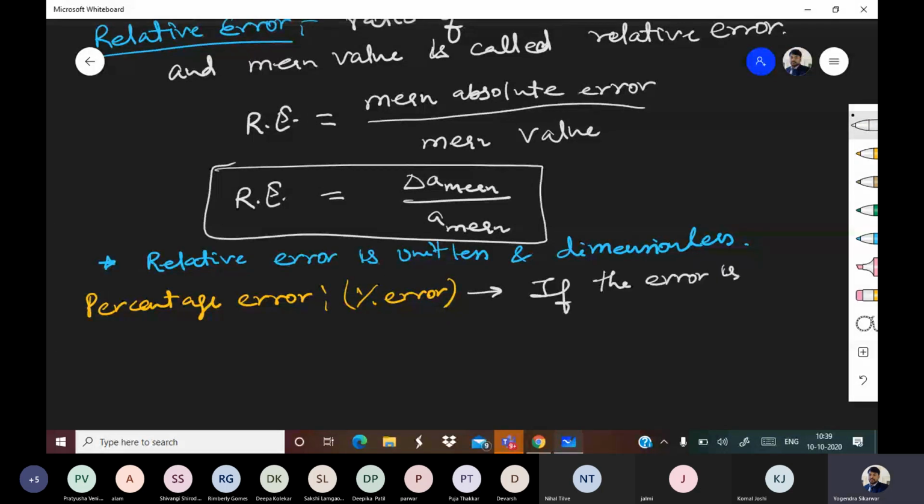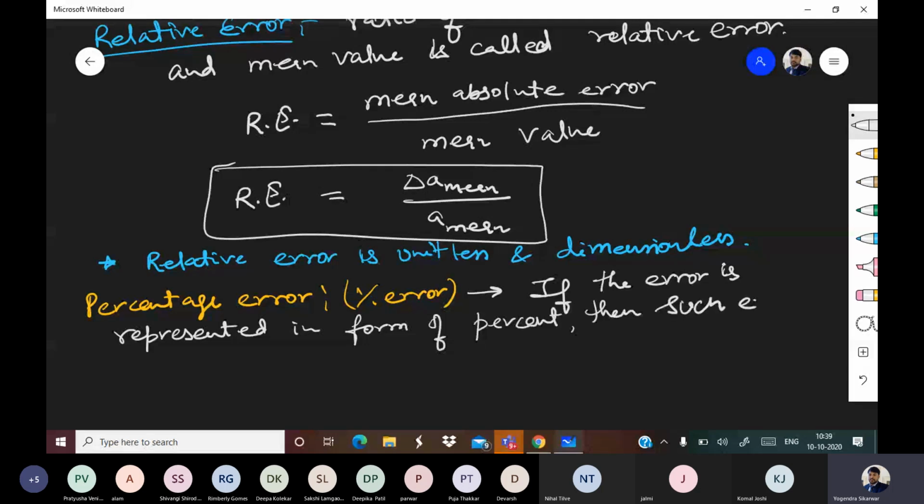If the error is represented in form of percent, then such error is called percentage error.